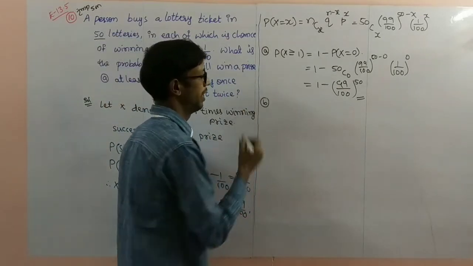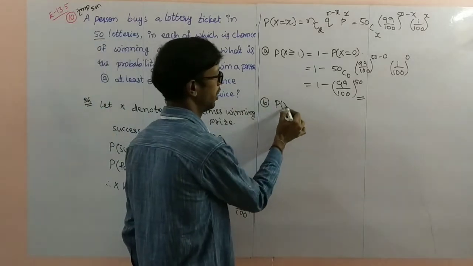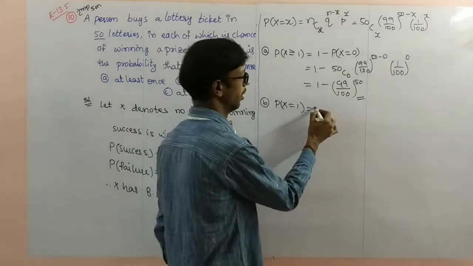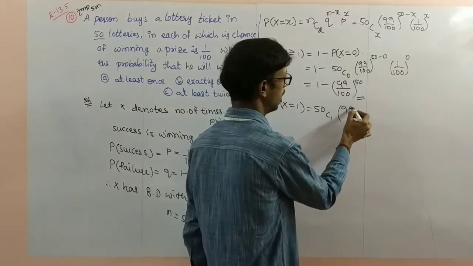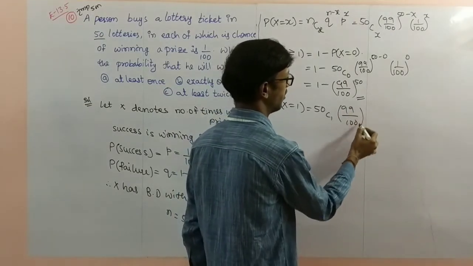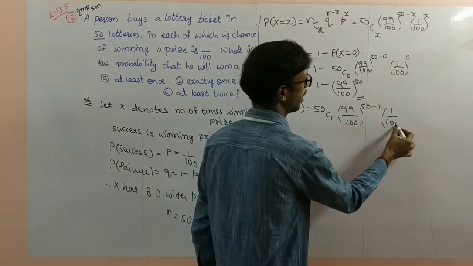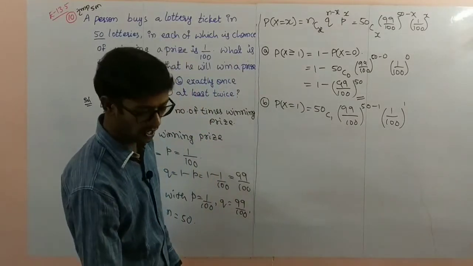Now question B, exactly once. Probability of x equal to 1 is 50C1 (99/100)^(50-1) (1/100)^1.